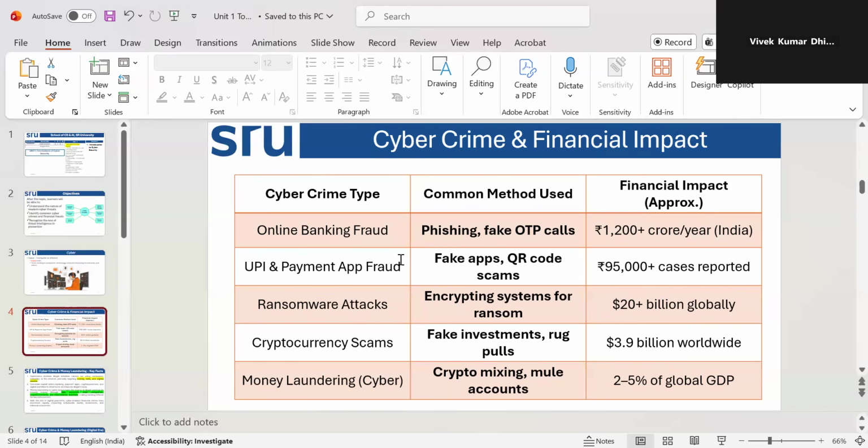If we see this year or before that, if we paid from UPI, we could not get the money back. But still, cyber agencies or security agencies are thinking about whether, if we report within 24 hours, we can get that money back or not. So that is an online system to register details. We will discuss that later. So now we are understanding what kind of crimes are going on.